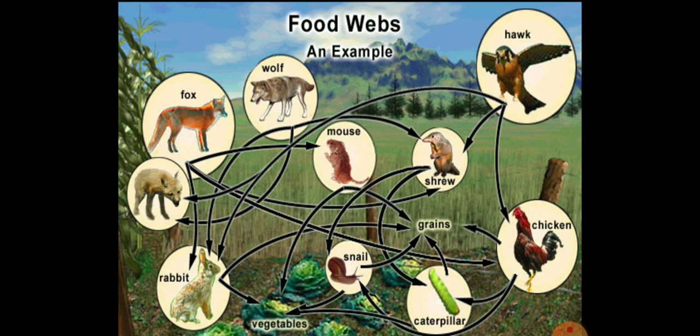I hope you get the concept of food web and food chain. There are three types of food chain, and these food chains together make up the food web. Okay, this is the overview of the food chain and the food web in the ecosystem. Usually each ecosystem has different types of food chains and food webs.